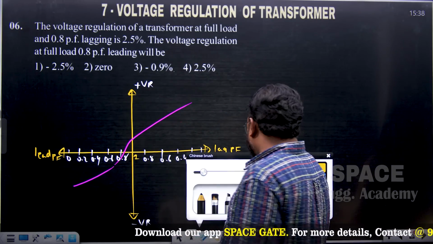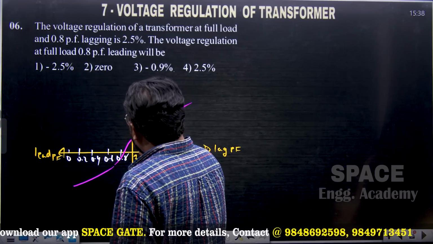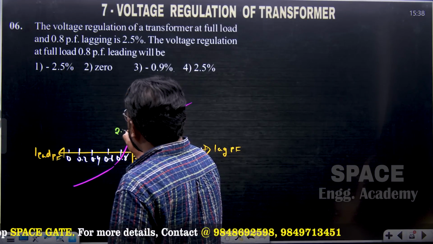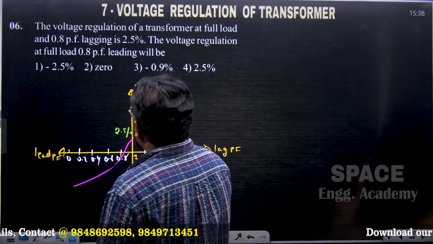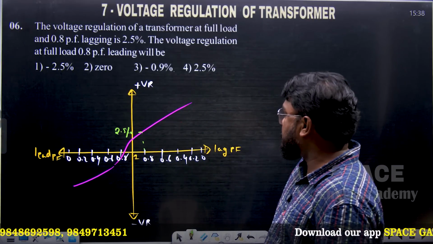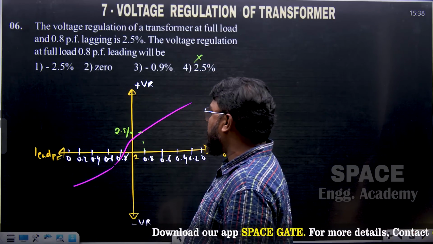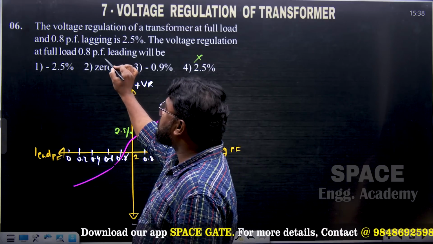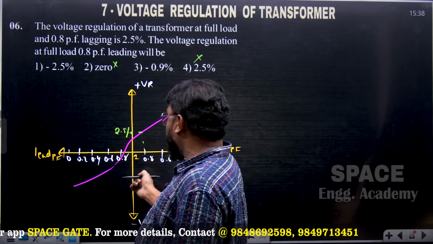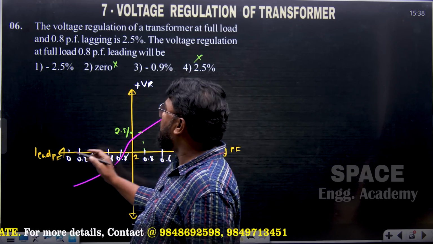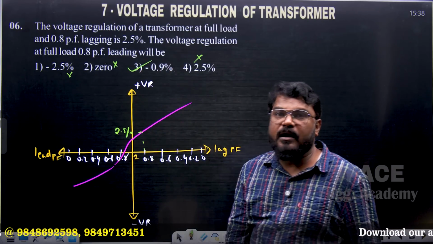So the question is, given that voltage regulation of the transformer at 0.8 power factor lagging is equal to 2.5%, but exactly at 0.8 power factor leading, what is the approximate answer here? So we cannot get 2.5%, so this option is not correct. We cannot get 0 also, so 0 is also not possible. And minus 2.5% is also not possible. The approximated answer for this question is minus 0.9%.